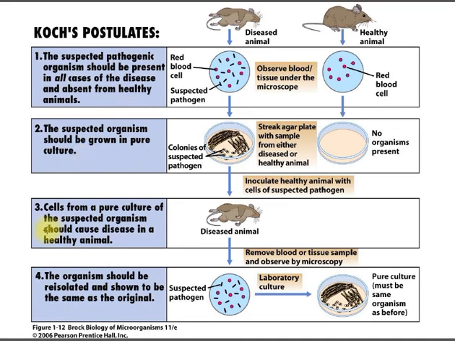The third postulate says that the isolated organism, which has been grown in pure culture, if introduced into a healthy animal, should cause the disease. The fourth postulate says that from this diseased animal, the organism should be re-isolated, and it should be similar to the first one which was isolated from the first diseased animal.